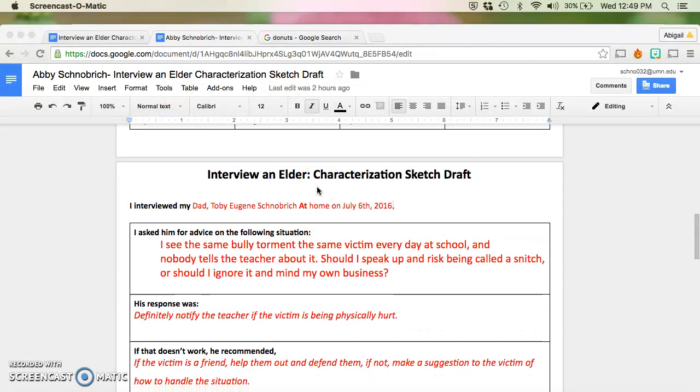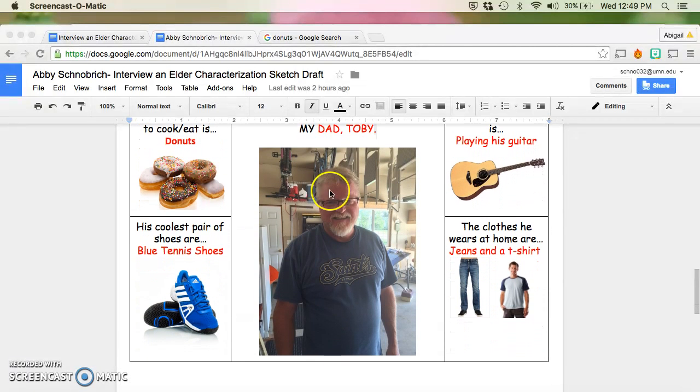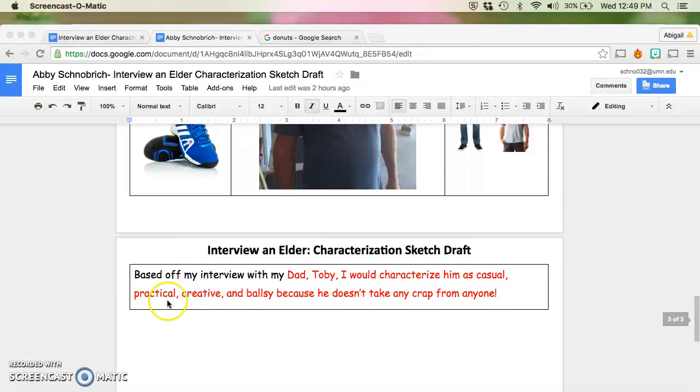So now I have my sketch draft of everything that I talked about in my interview, and I have all my photos in here, and I've got my summary at the end here. Alright, and now you're done.